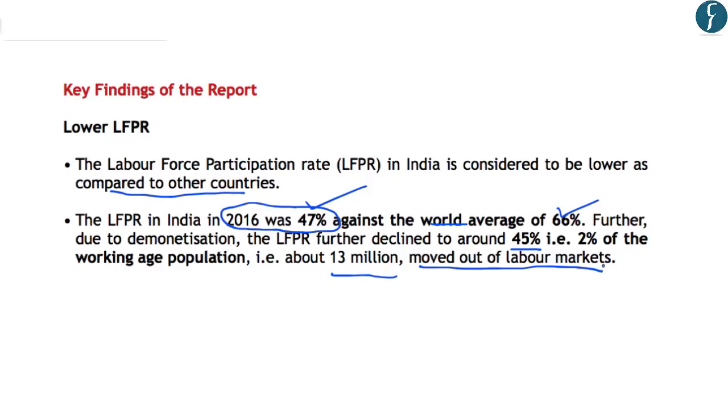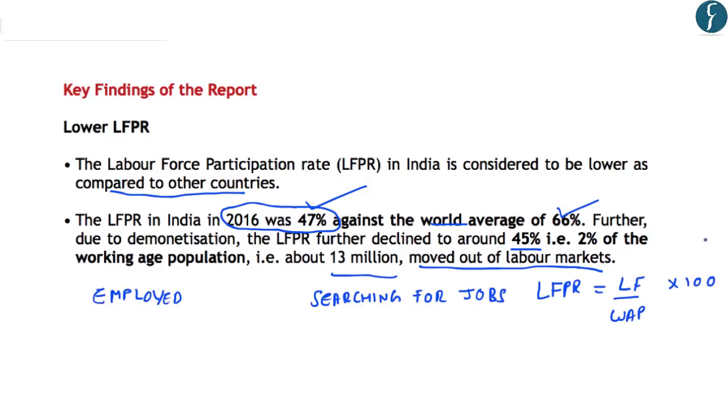Now, how did this decline in labor force participation rate happen after the demonetization? As we know, the labor force participation rate is equal to the labor force divided by the working age population multiplied by 100. The labor force includes all those people who are either employed or are searching for jobs. What happened after demonetization is that people who were searching for jobs or were unemployed stopped looking for jobs. Due to this, the labor force reduced considerably. And as the labor force reduced, the labor force participation rate also decreased.